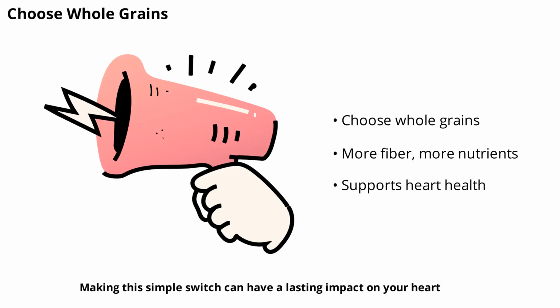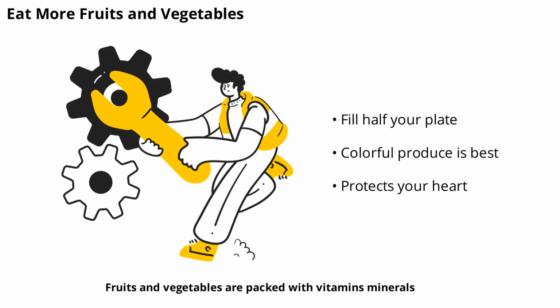Making this simple switch can have a lasting impact on your heart. Fruits and vegetables are packed with vitamins, minerals, and antioxidants that protect your heart. Aim to fill half your plate with colorful produce at each meal. The variety not only supports your heart but also makes meals more interesting and enjoyable.